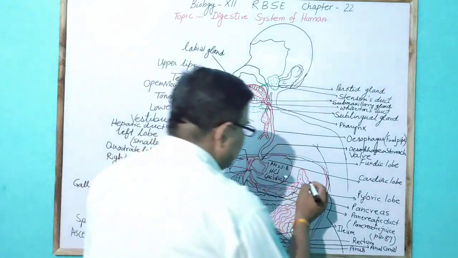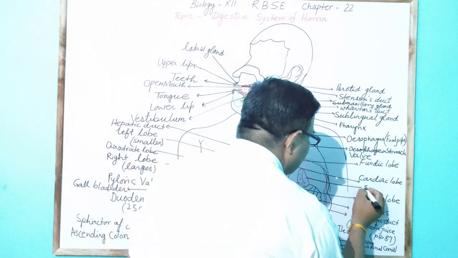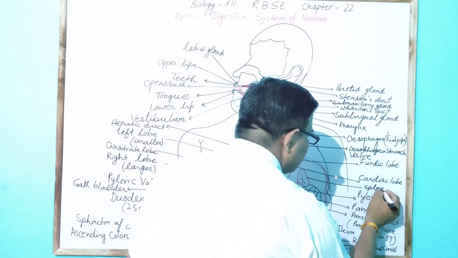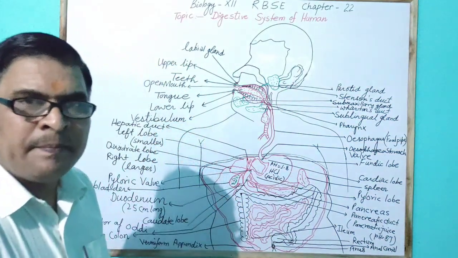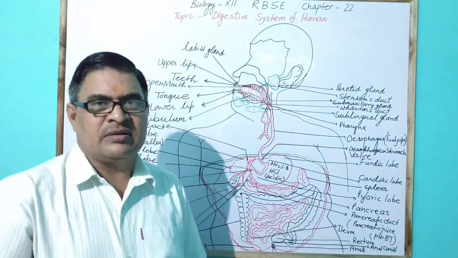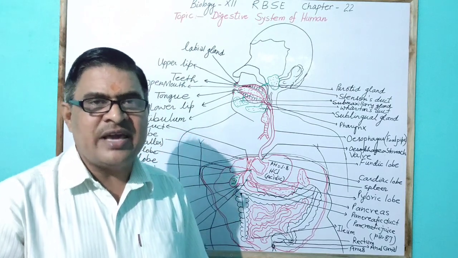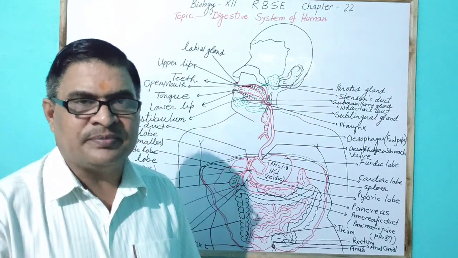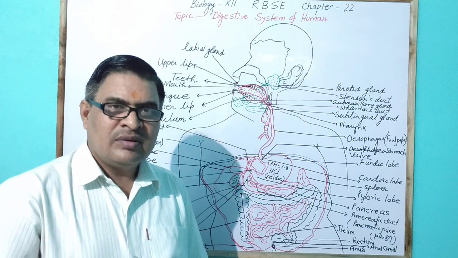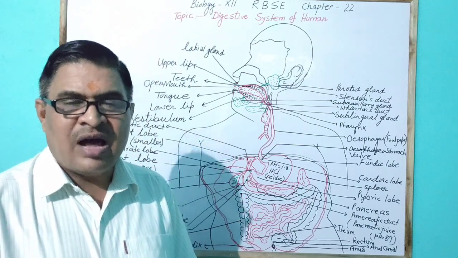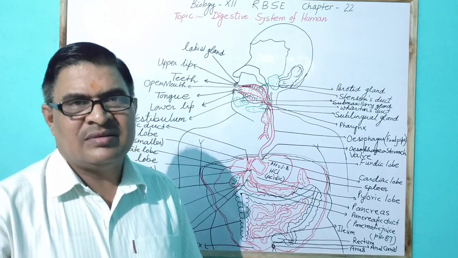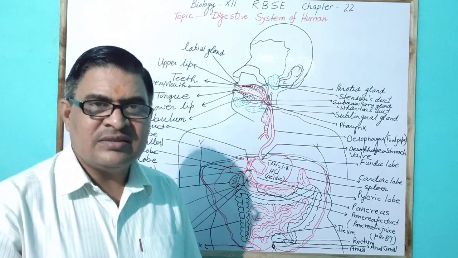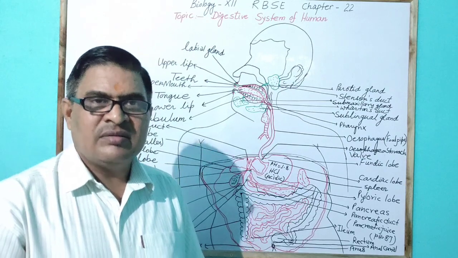Here, the spleen is present near the transverse colon. In the embryonic condition, RBC are synthesized in the liver and spleen, and now the spleen acts as the blood bank. Why is it called the blood bank?